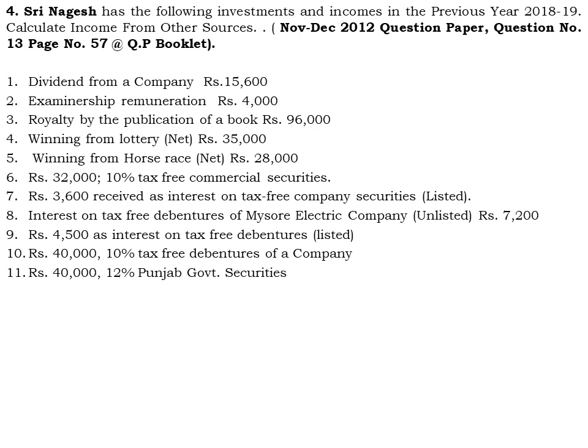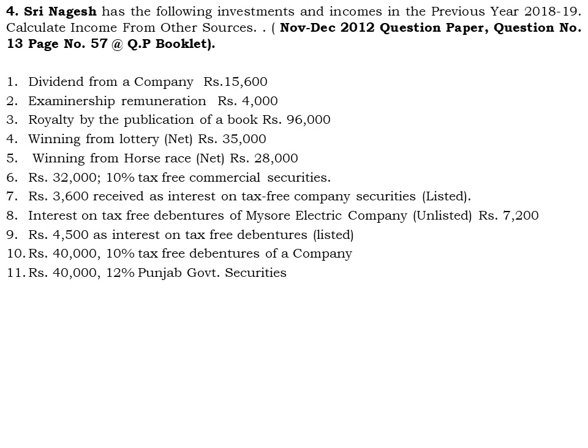Okay, next one, rupees 4,500 as interest on tax-free debentures, which is a listed one. Again it comes under tax-free commercial securities, under the listed group. Again 4,500 will be grossed up by considering the grossing up formula.